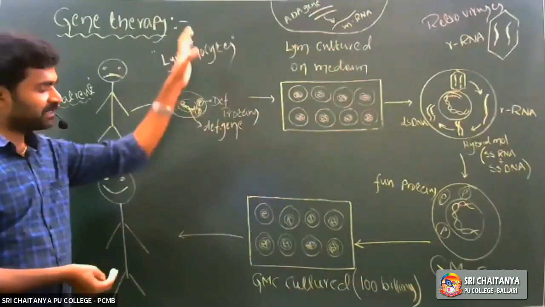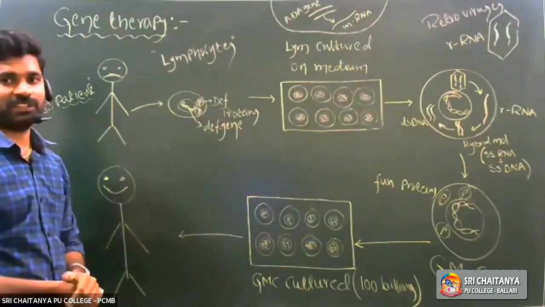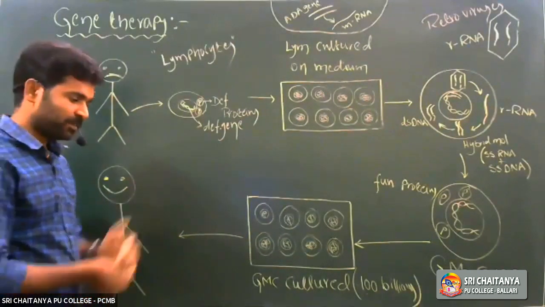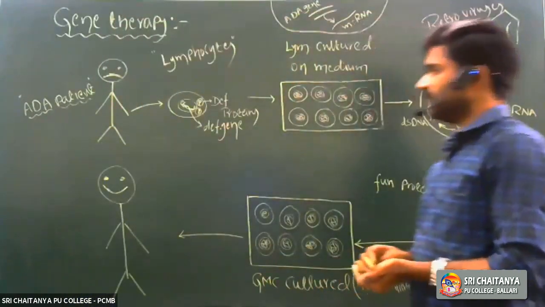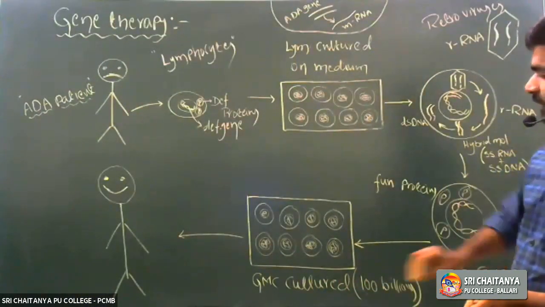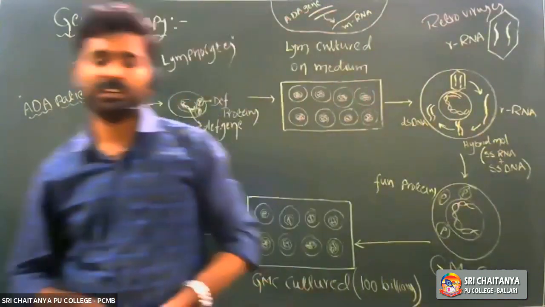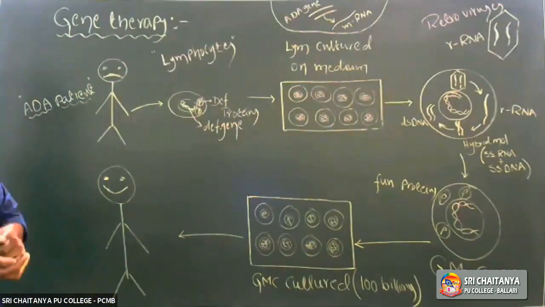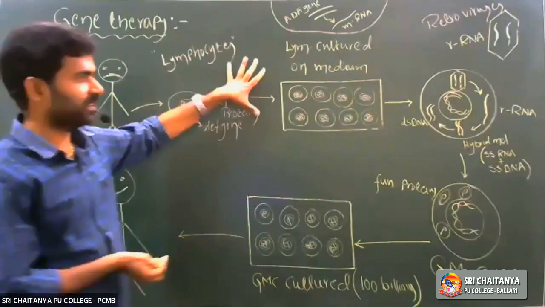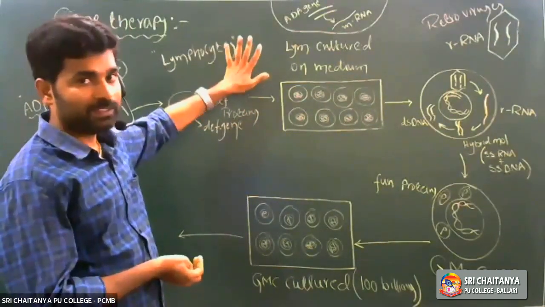So we need to inject the genetically modified cells into the patient again. Periodically, every 12 to 13 days, we need to inject the genetically modified lymphocyte cells into the ADA patient. It is not a permanent or complete treatment. Temporarily we cure that genetic disorder by using this therapy.